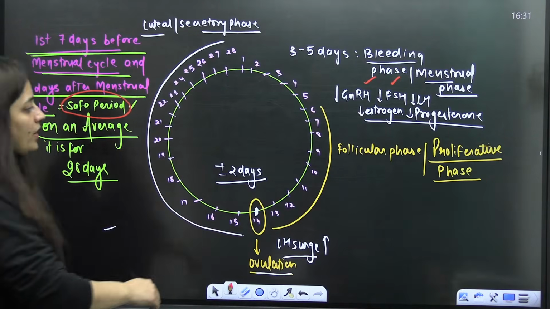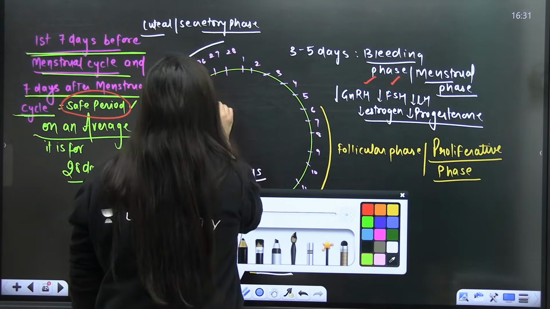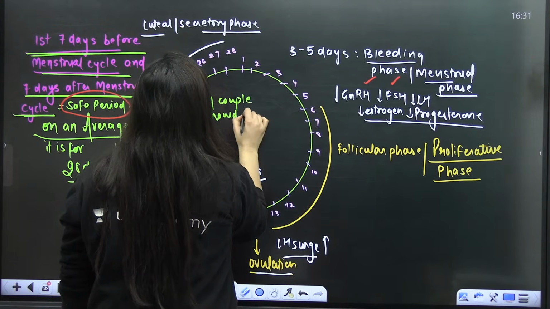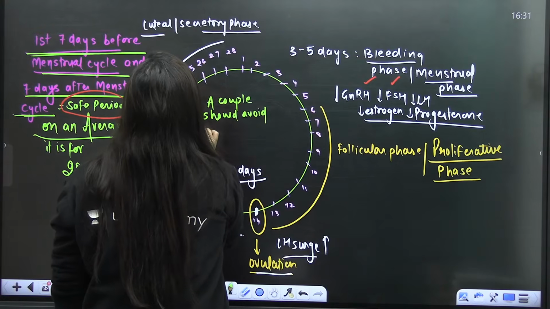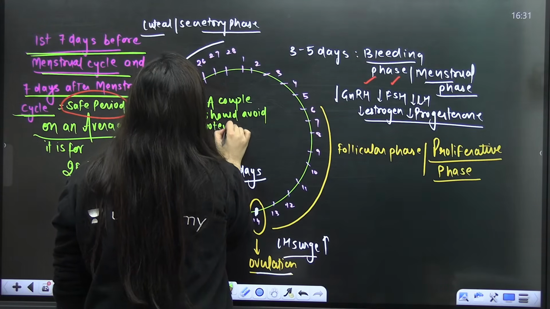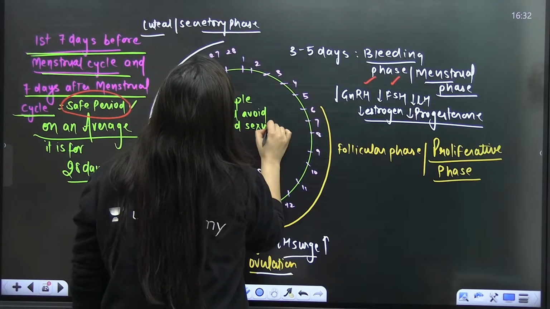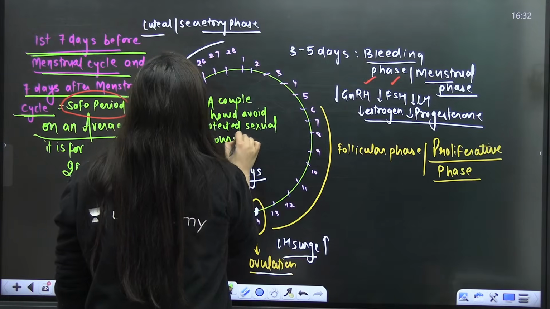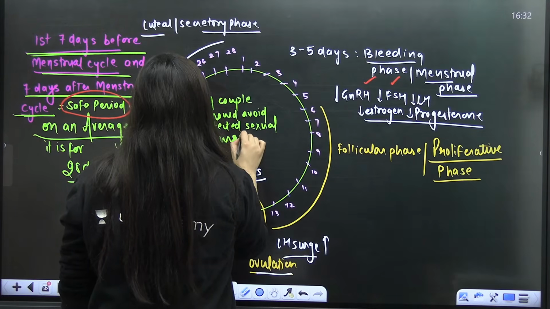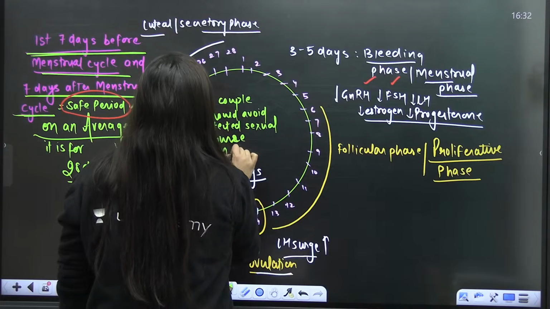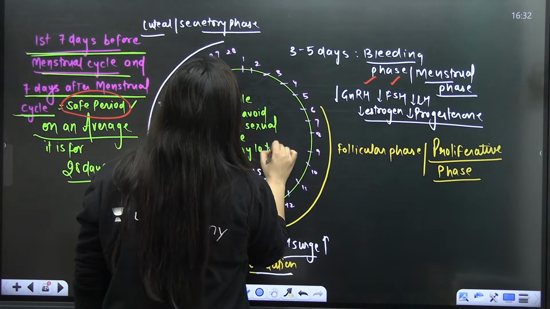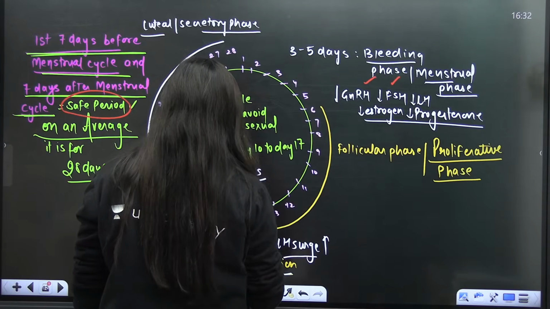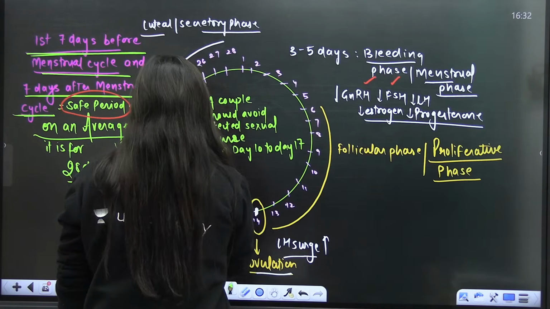So a couple should avoid unprotected sexual intercourse from day 10 to day 17 of the menstrual cycle.